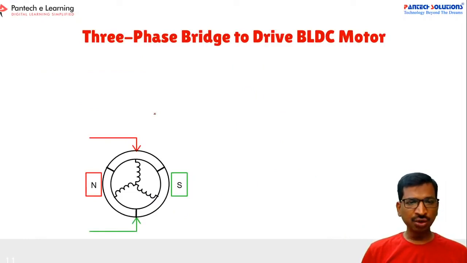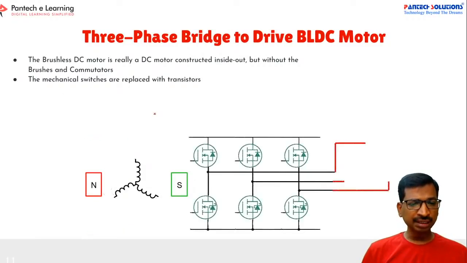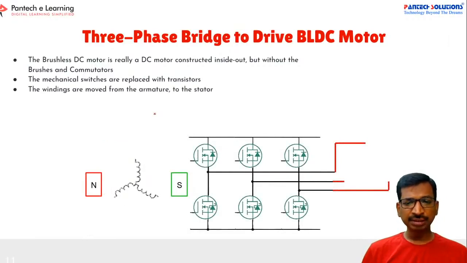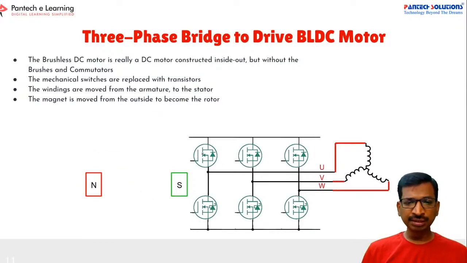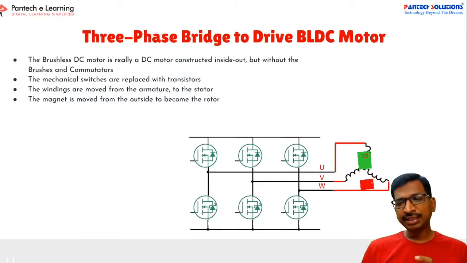Here, in the electronic DC motors, the physical commutation is happening. So simply we are converting this stator with a three-phase H-bridge inverter. In the DC motor, you have a coil on the rotor side. Similarly, we are going to have a coil on the stator side, and the magnet is going to be on the rotor side.